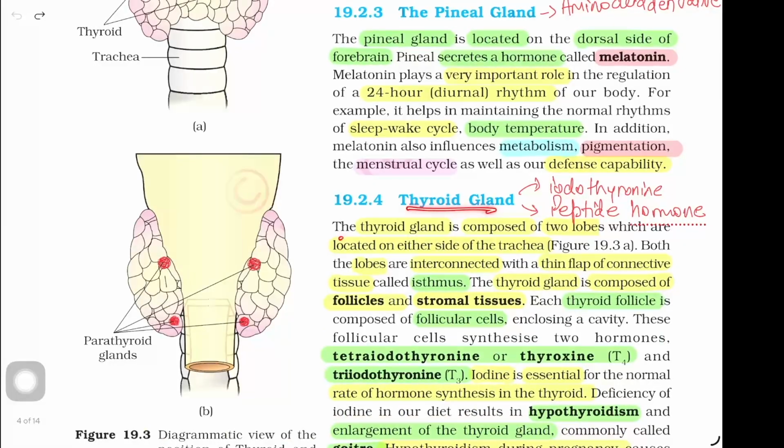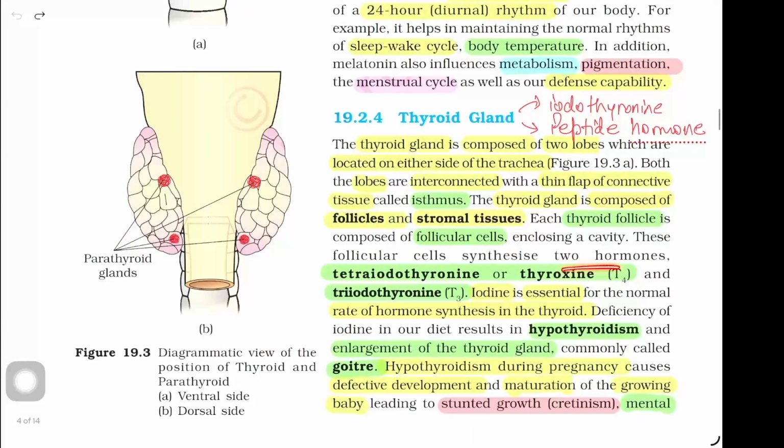Thyroid gland. The thyroid gland is composed of two lobes which are located on either side of the trachea, as shown in figure 19.3a. Both the lobes are interconnected with a thin flap of connective tissue called isthmus. The thyroid gland is composed of follicles and stromal tissue. Each thyroid follicle is composed of follicular cells enclosing a cavity. These follicular cells synthesize two hormones, that is tetraiodothyronine or thyroxine, which is T4, and triiodothyronine, that is T3.